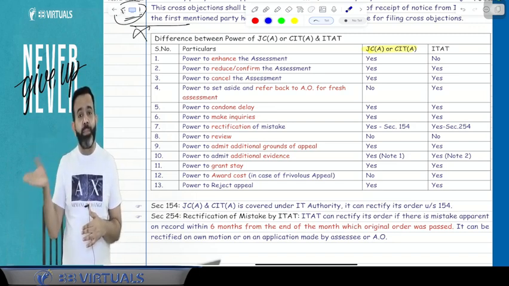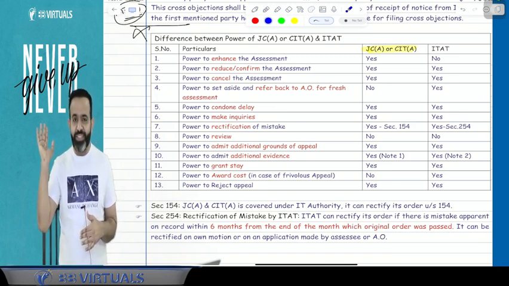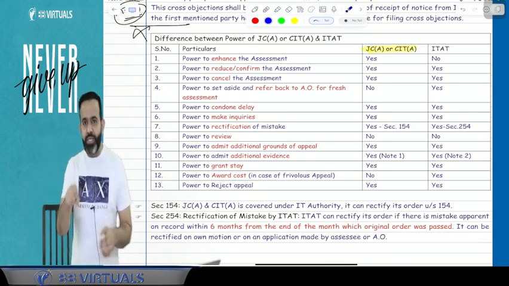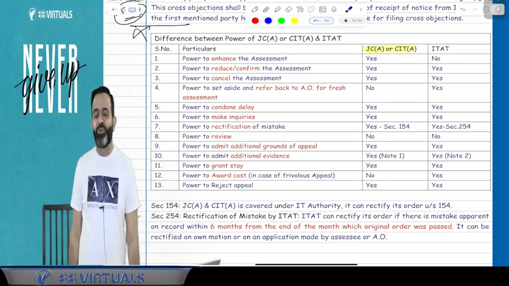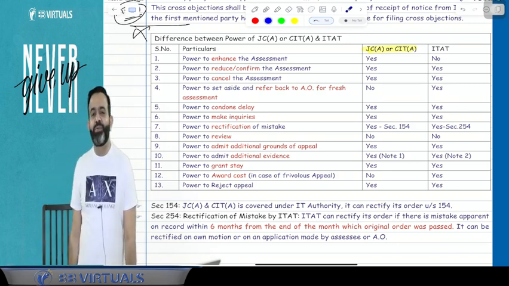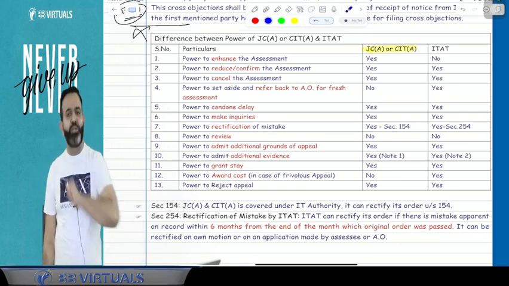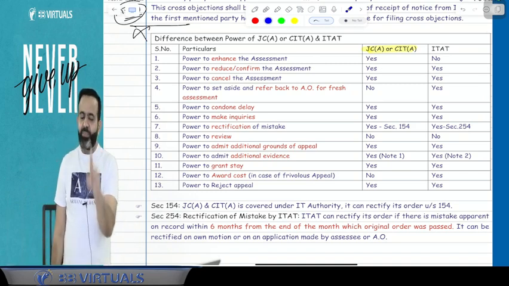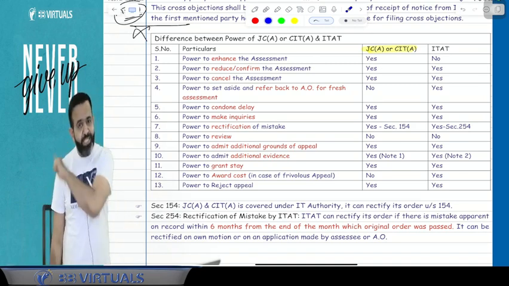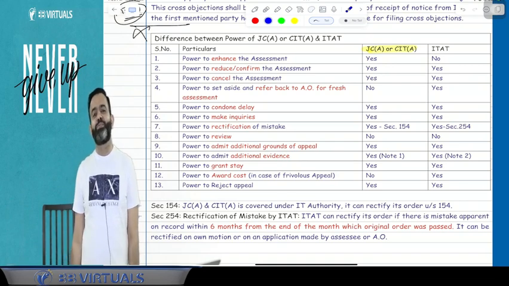Can CIT Appeal make it 70 lakh? You were already in pain, so it is like one more punch, giving you higher pain. The right answer is that CIT Appeal can do that. CIT Appeal or Joint Commissioner Appeal have the power to increase your assessment also.